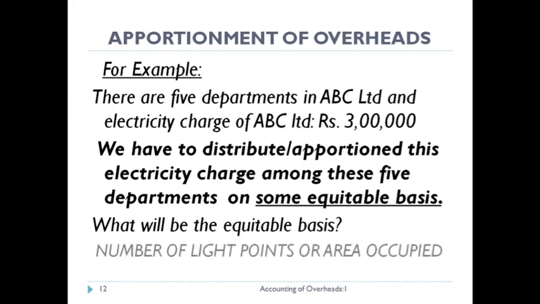The equitable basis will be the number of light points used by the departments, or the area occupied by all 5 departments. In this way you charge the electricity charge of the whole organization among these 5 departments with the help of some equitable basis: number of light points or area occupied.